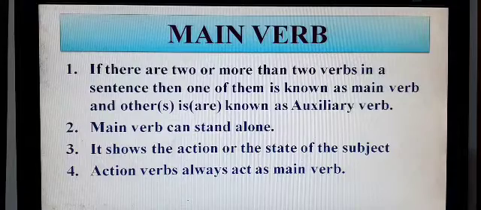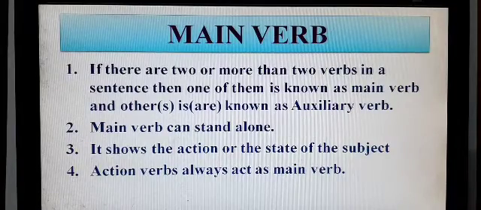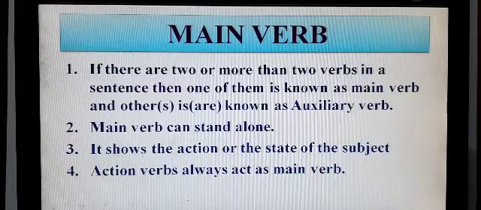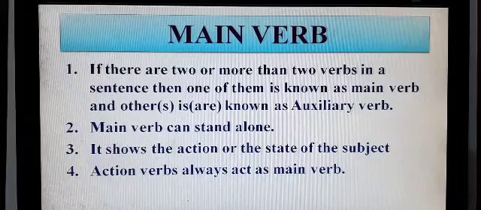Main verb can stand alone. It means that main verb can give its meaning alone. It shows the action or the state of the subject. Action verbs always act as main verb. Here you have to be careful.